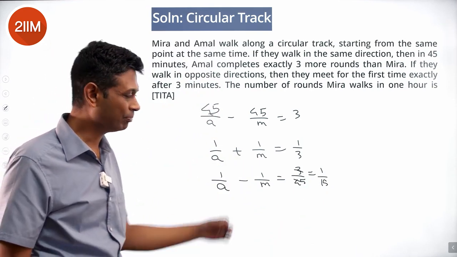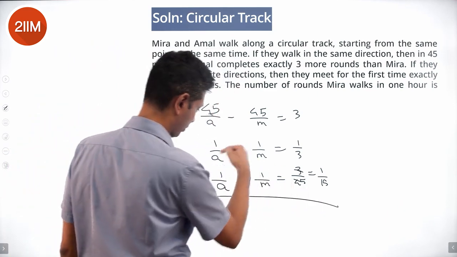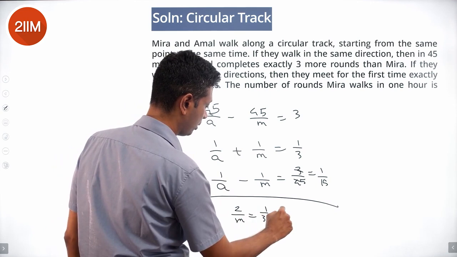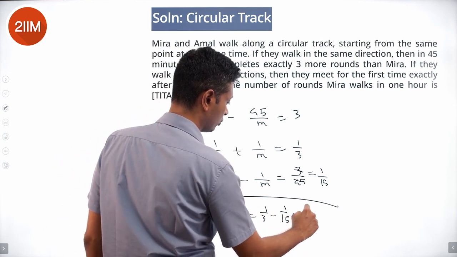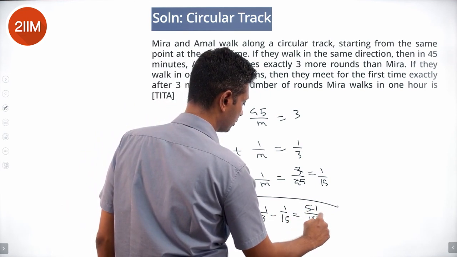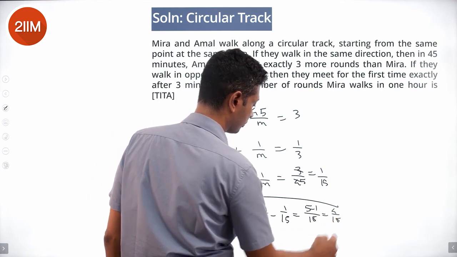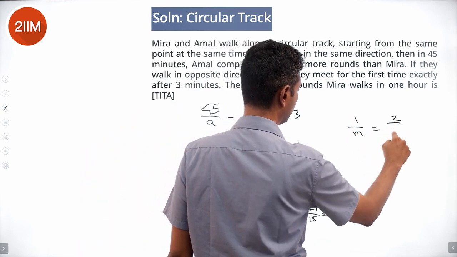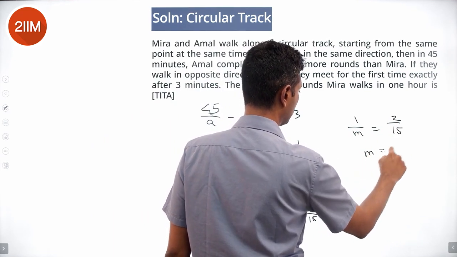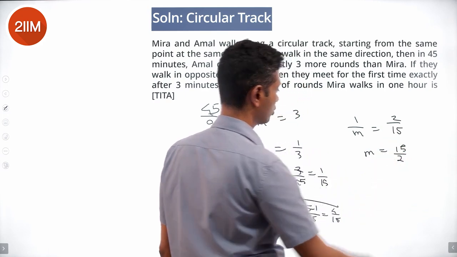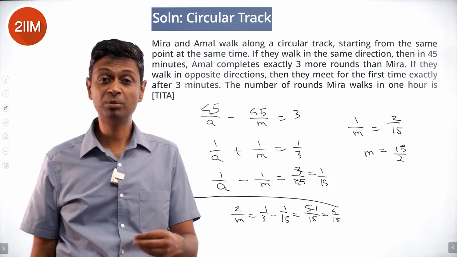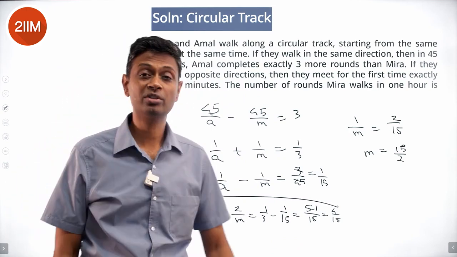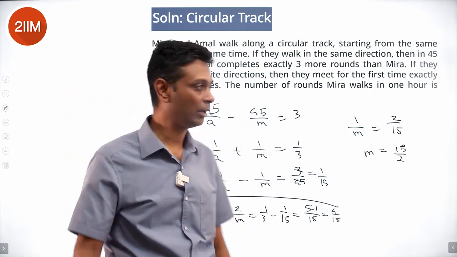So we want to find m. If I subtract this from that, then 2 by m equals 1 by 3 minus 1 by 15, which is 5 by 15 minus 1 by 15, which is 4 by 15. Or 1 by m is 2 by 15, or Mira takes 15 by 2 minutes for a lap. She takes 7.5 minutes for a lap. The number of rounds Mira walks in 1 hour: in 15 minutes, she'll do 2 laps. In 1 hour, she'll do 8 laps.